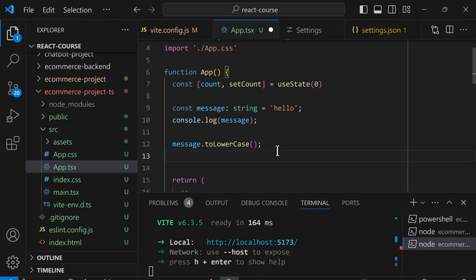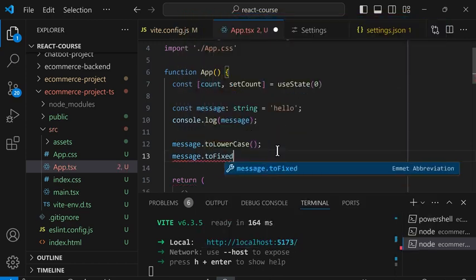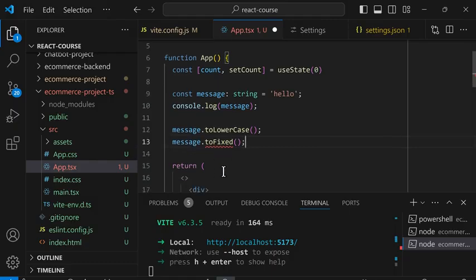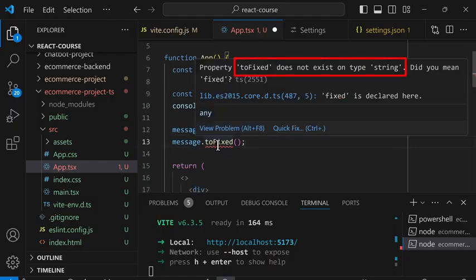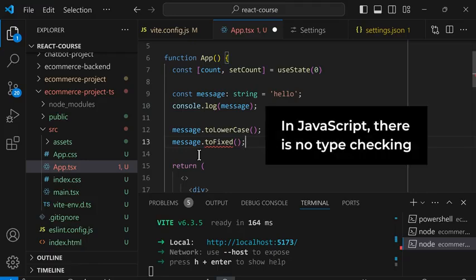Next, if I type message dot toFixed and brackets, toFixed only works with numbers. Because TypeScript knows that this is a string, it's going to give us an error saying that toFixed does not work on strings. So this feature is called type checking. TypeScript checks if this code works with this type of value, and this helps us avoid errors.